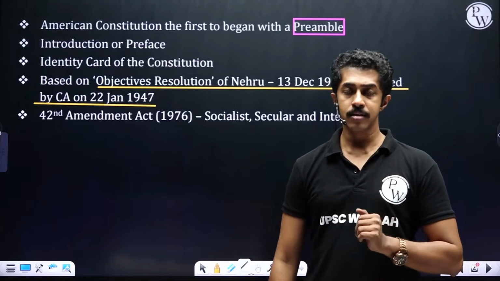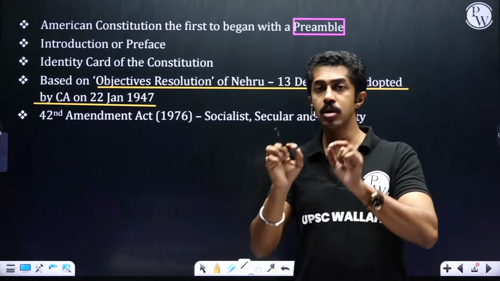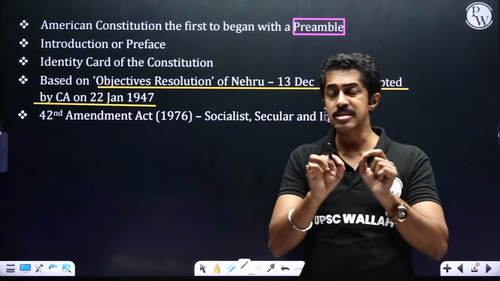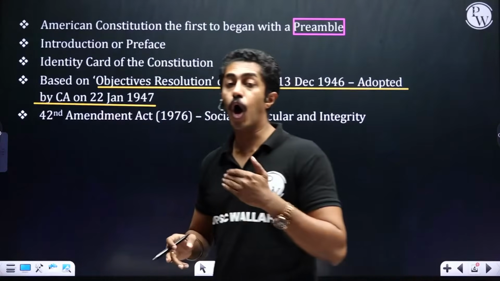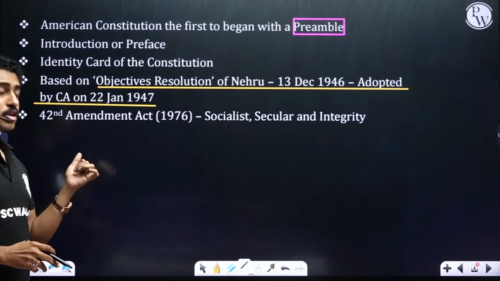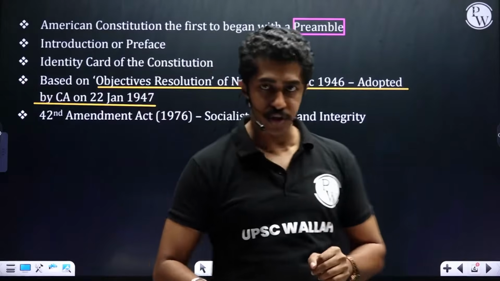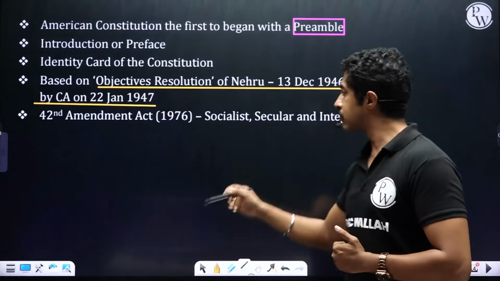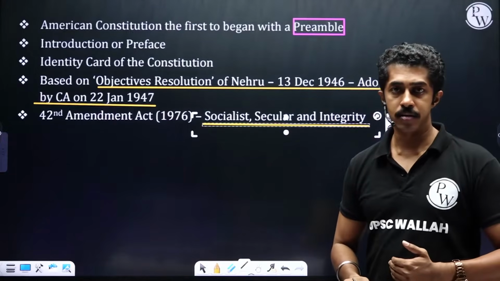The 42nd Amendment Act of 1976 added three words to the preamble: socialist, secular, and integrity. Clear?